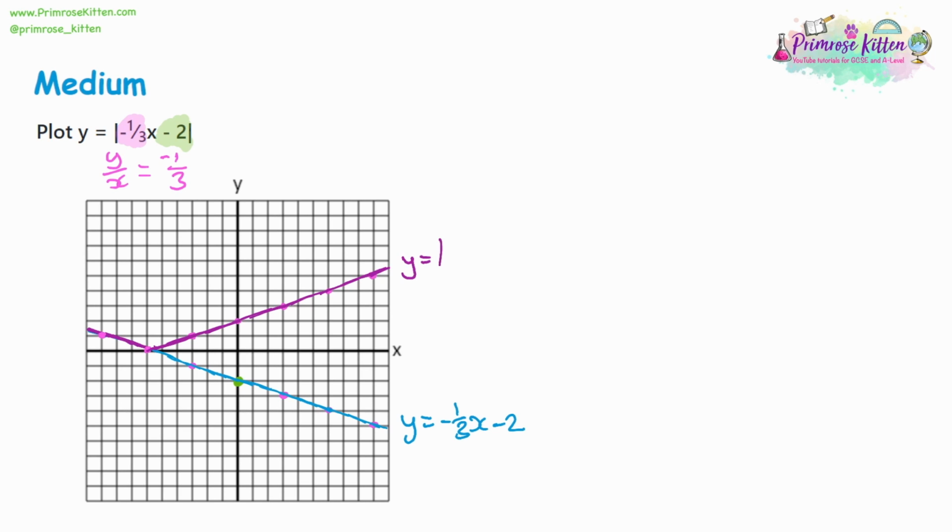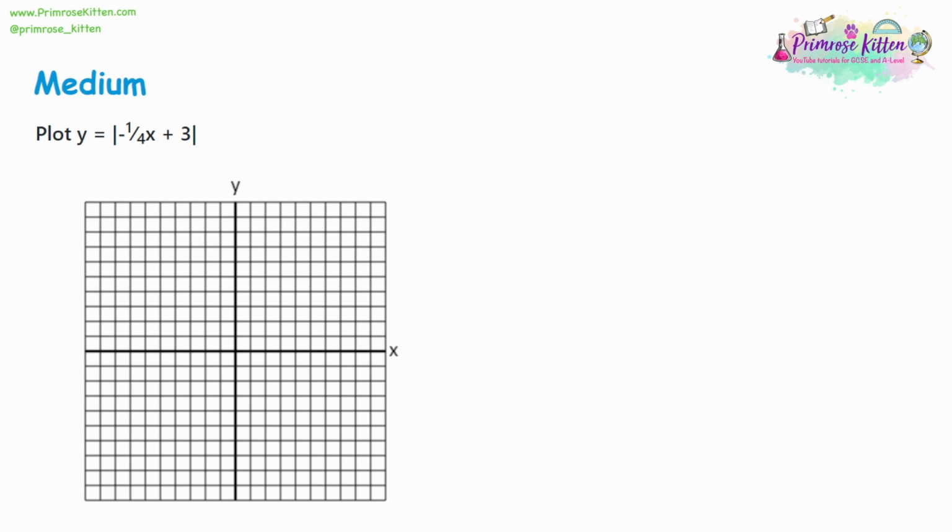And now we can label our answer. And again, this is really important to make sure it's clear which of the lines is working out and which of the lines is the answer. So the answer is the modulus of -3x take away 2, and it's labelled correctly. So now let's have a look at our final modulus example.